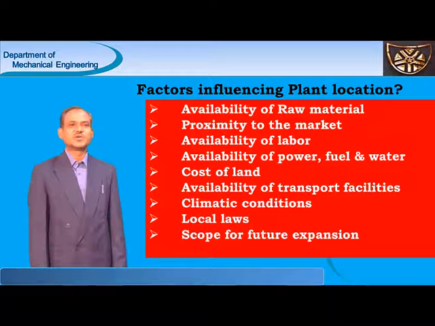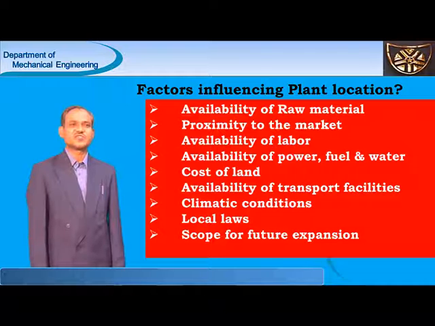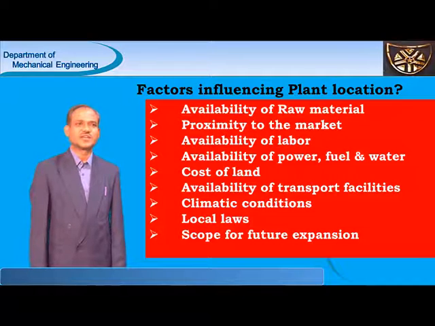It depends on the management decision and the scope for future expansion. By considering all these factors, finally that region will be identified, that means selection of the site for establishing any factory.